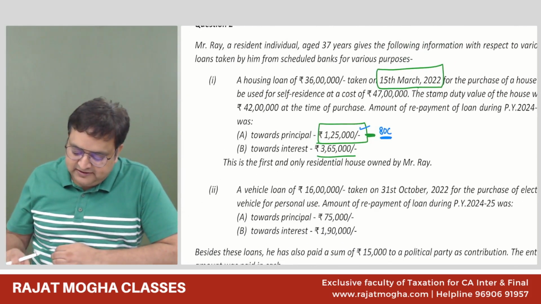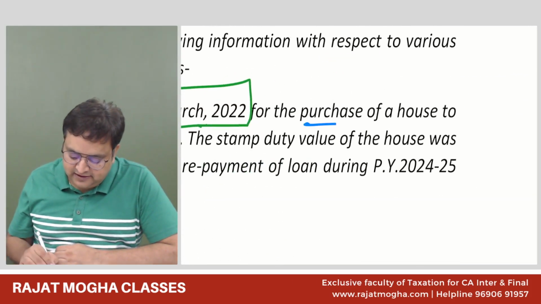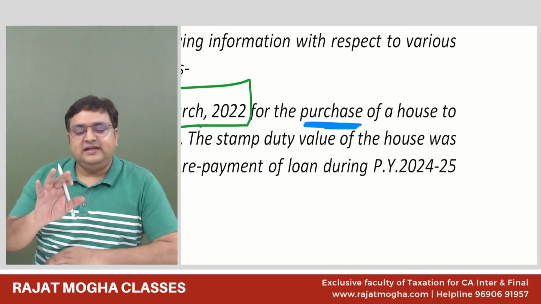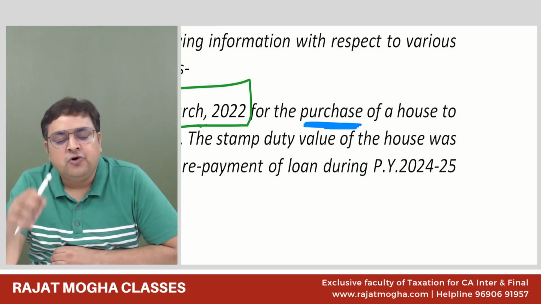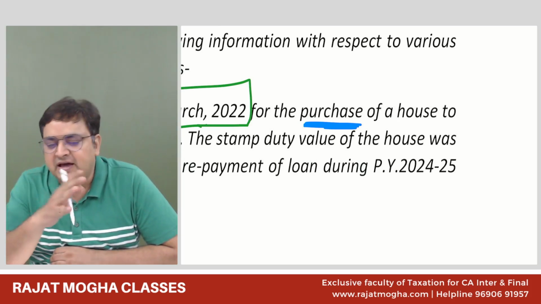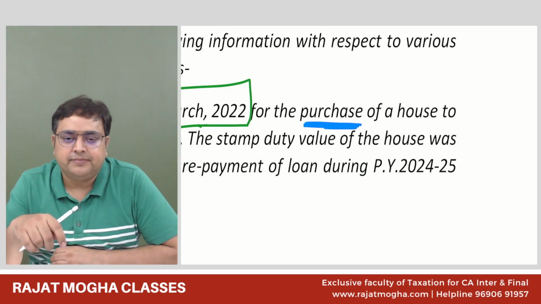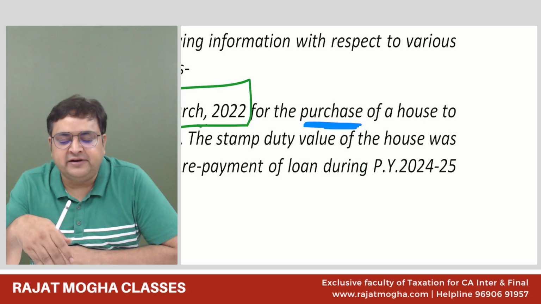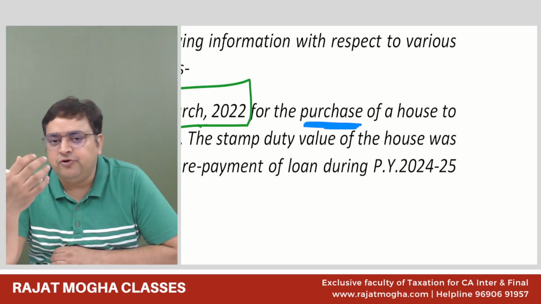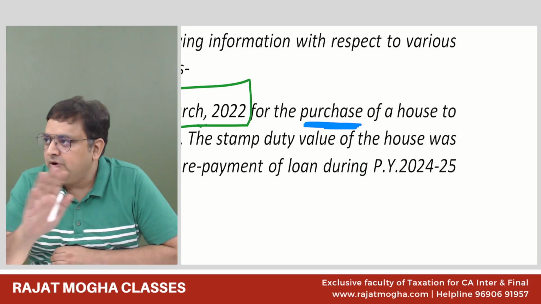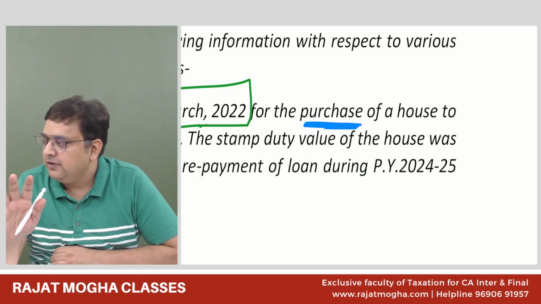Now please tell me, this guy is saying that he has taken a loan to purchase the house, 80C. If he would say that he has taken a loan for repair of the house or for any other purpose, I will not give 80C to him. Obviously, he is following the optional regime, then only I can give 80C. Had it been the default regime, I would not have given 80C. No doubt on it. Got it?